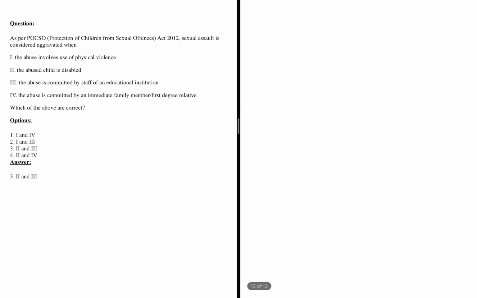Now this they should not have asked because it is very rare, like the POCSO Act. We all know about the POCSO Act in movies, but they have asked a specific question on it. If there is a sexual assault on children, that is age group less than 18 years, it comes under the POCSO Act. When it is considered aggravated is the question.